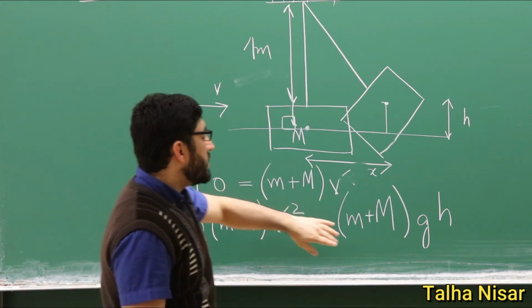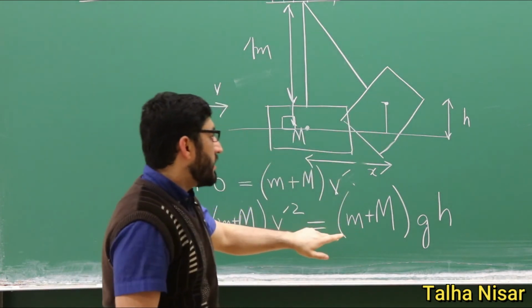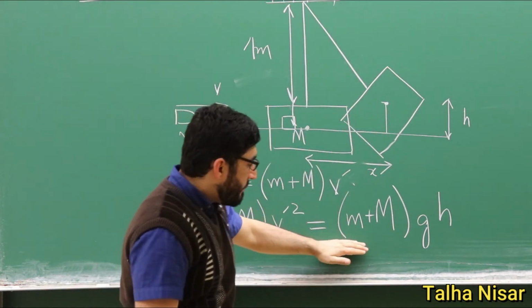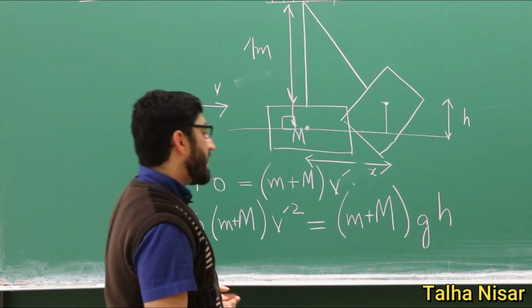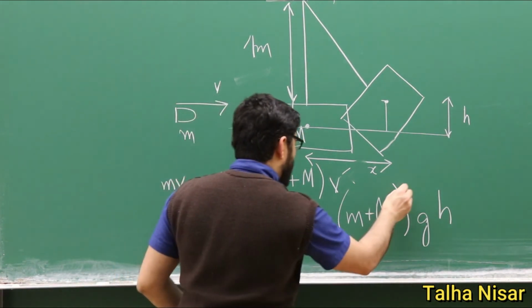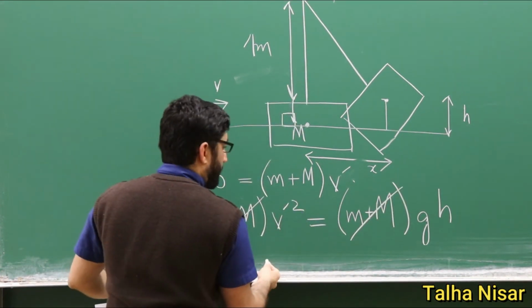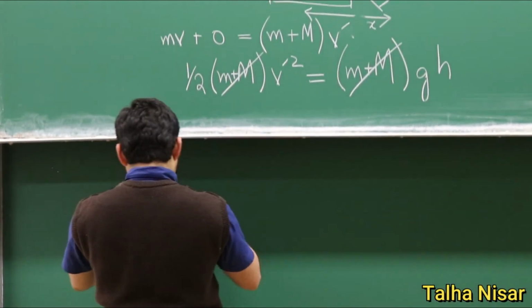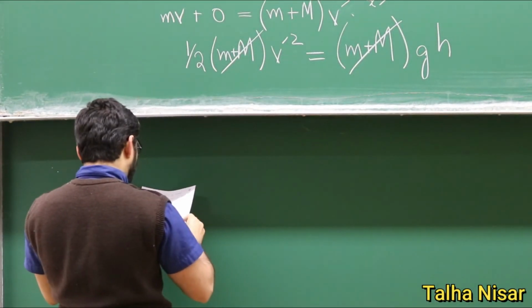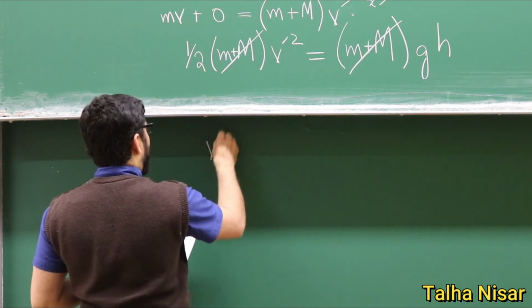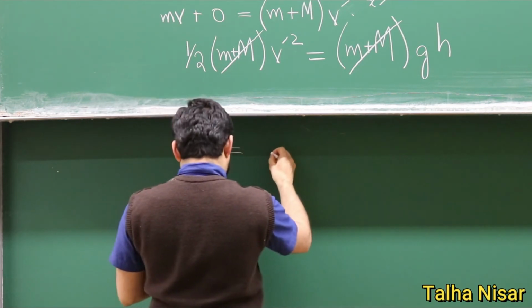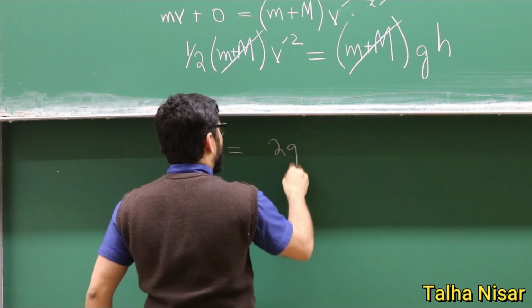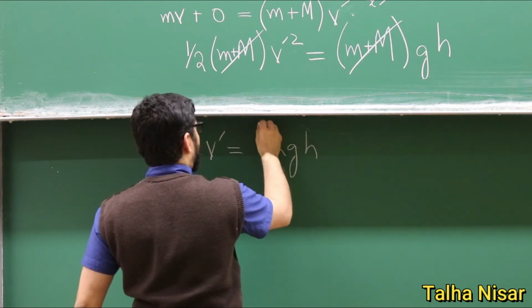This is completely transferred to the gravitational potential energy, so this is (m plus big M) g h. So these two cancel, and then we get the relation V equals square root of 2gh.